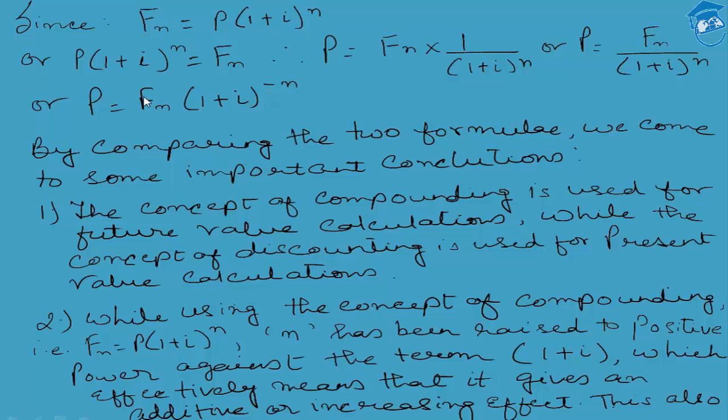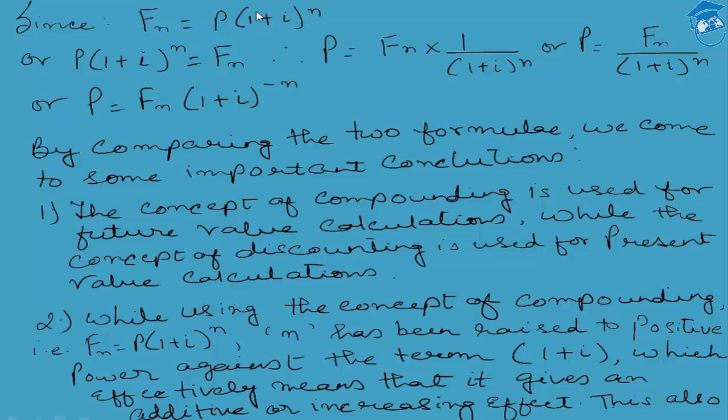Because if you do not diminish the future value across the n number of years against I% rate of interest, then we cannot arrive at the present value. Once again, students, if we do not involve the diminishing effect, the reducing effect, then we cannot reduce the future cash flows to their present values across n number of years for I% rate of interest. That is the reason why in the case of present value calculation, Fn has been divided by 1 plus I to the power of n instead of multiplying it by 1 plus I to the power of n.